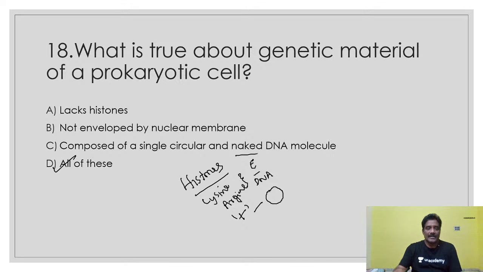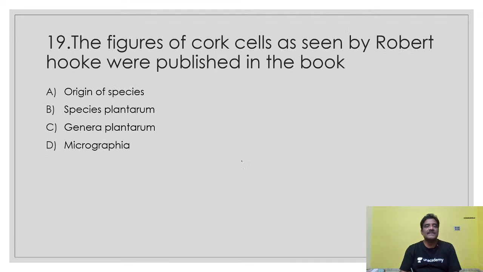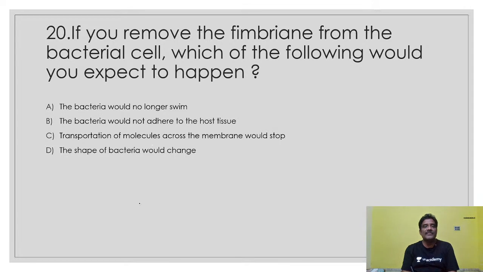Coming to another bit. The figures of cork cells as seen by Robert Hooke were published in which book? The name of the book is Micrographia. This is a direct question. Origin of Species is by Darwin, Species Plantarum and Genera Plantarum are by Linnaeus. Micrographia was written by Robert Hooke. Another bit: if you remove the fimbriae from the bacterial cell, which of the following would you expect to happen? What is the right answer here?